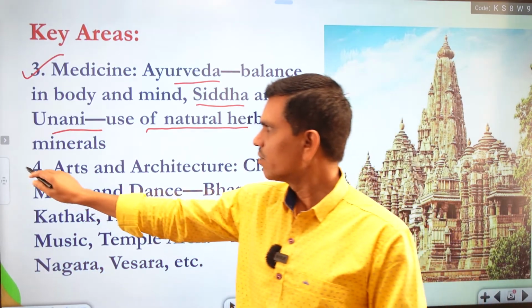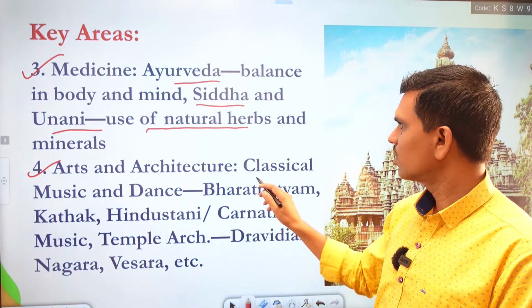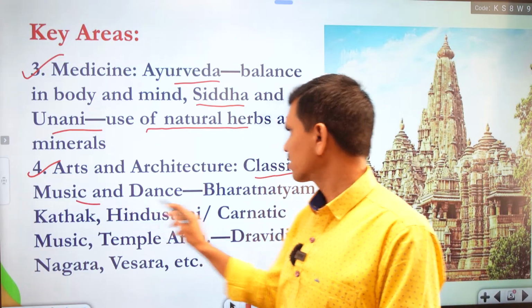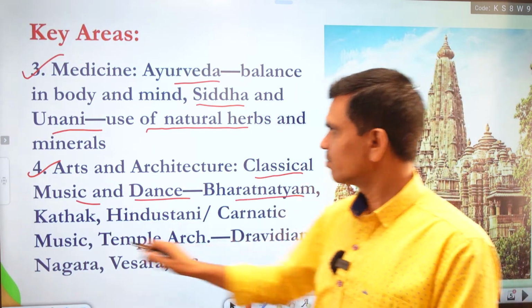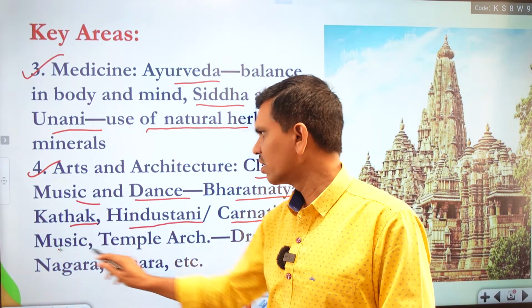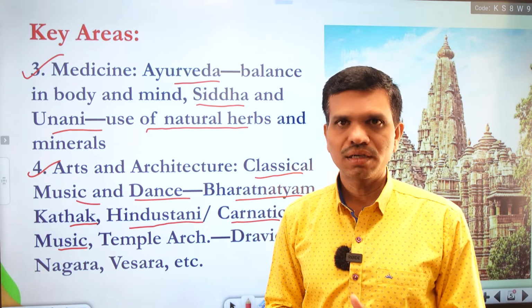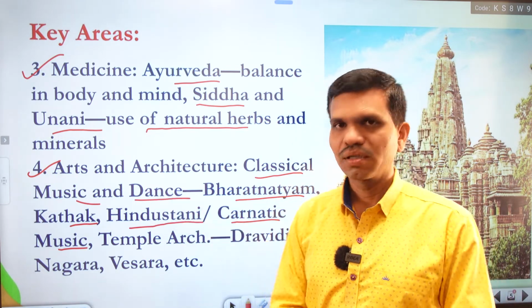The fourth branch here is arts and architecture. In arts and architecture we have classical music and dance. For example, we have Bharatnatyam, Kathak, Hindustani or Carnatic music. Then in architecture, India is a very rich country, and also in arts and music.